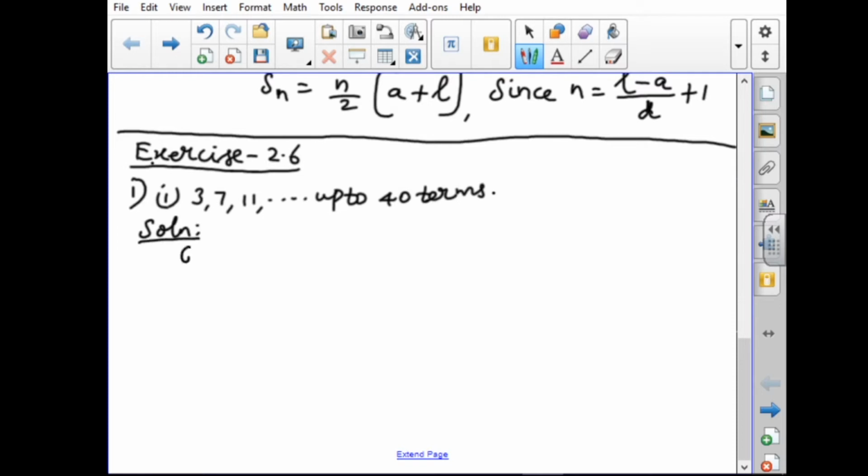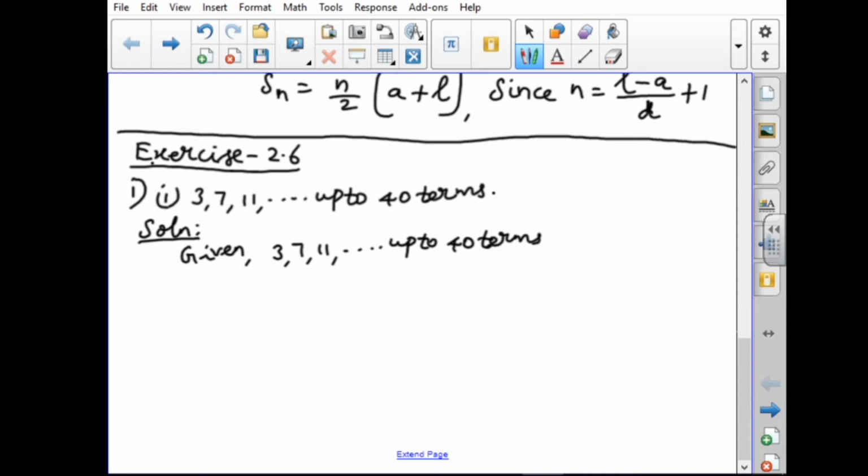First you have to find out what is given. Given: 3, 7, 11, etc., up to 40 terms. Up to 40 terms means small n, the number of terms, is 40. So the first term and the nth term are given, which means we have to use the first formula.